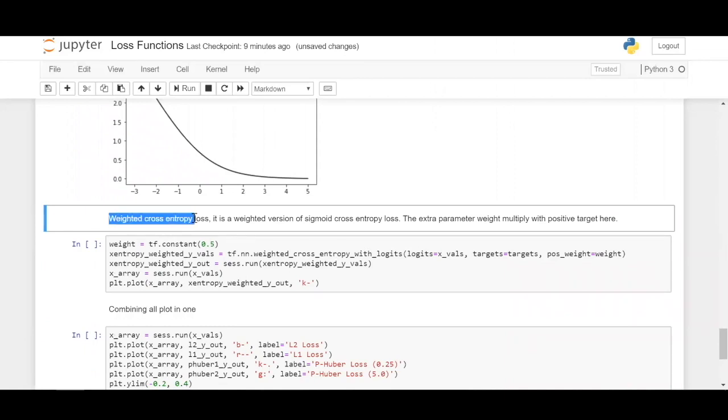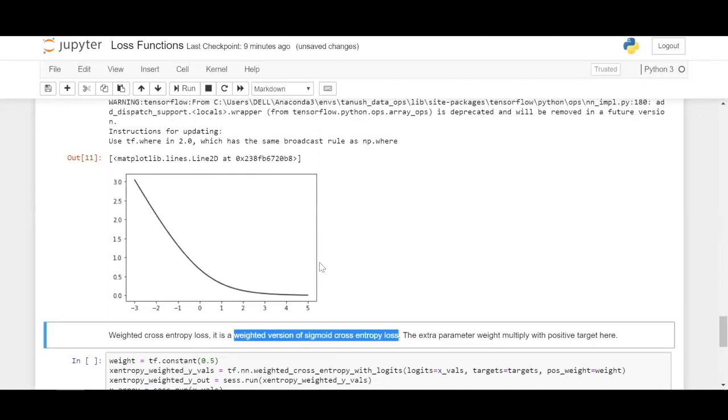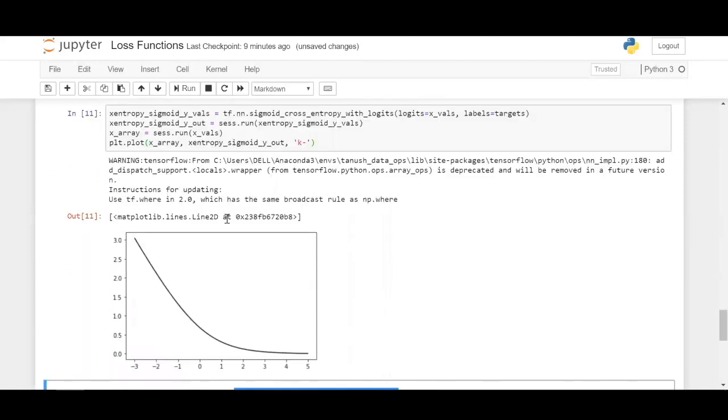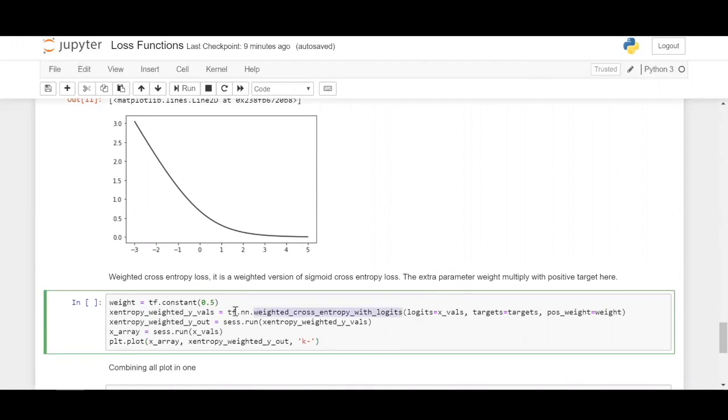Next one is the weighted cross entropy loss. It's not used much, but as its name says, it's a weighted version of the sigmoid cross entropy loss, which we have seen here, which is nothing but the binary cross entropy loss, if we can call it by different names. It has an extra parameter, weight. What it does is multiply the value with a positive target here.